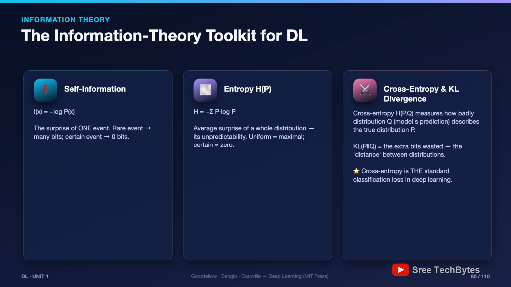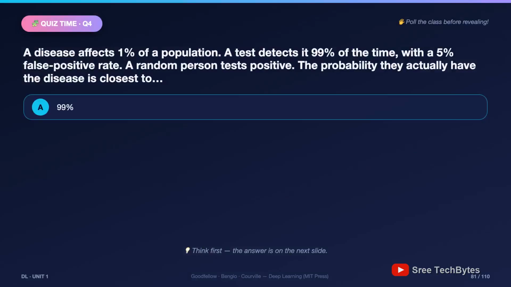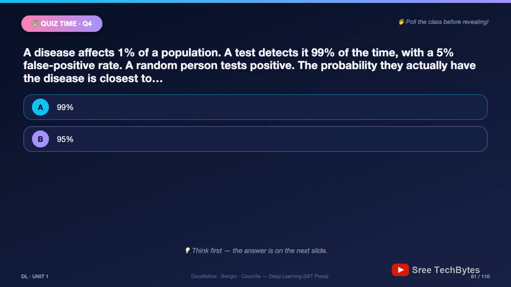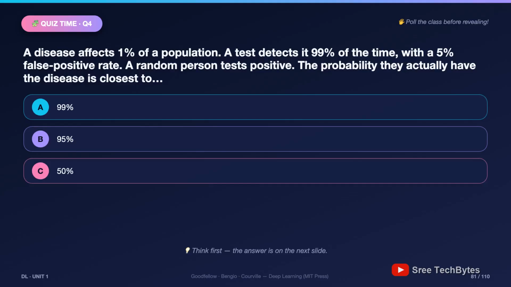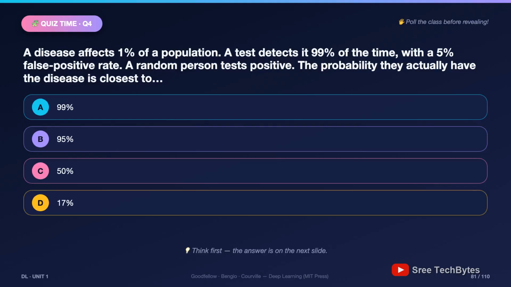Fit 2026. Quiz 4. The Bayes test. And I'll warn you, intuition fails most people here. Let's see about you. A disease affects 1% of population. A test detects it 99% of the time, with a 5% false positive rate. A random person tests positive. The probability they actually have the disease is closest to: A, 99%; B, 95%; C, 50%; or D, 17%. My advice: don't reach for the formula. Count people, 10,000 of them. How many are sick? How many positives are true? How many are false alarms? Pause the video and count it out.